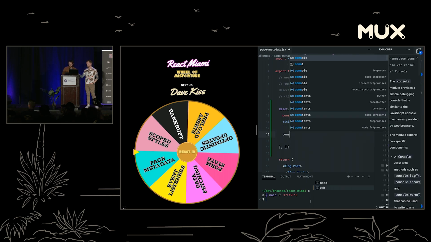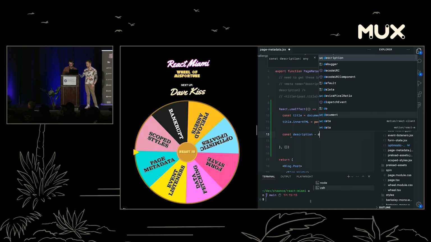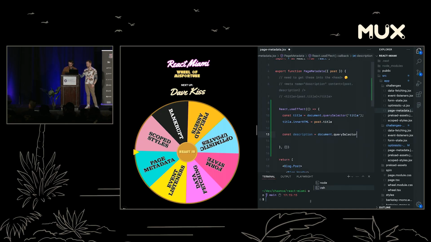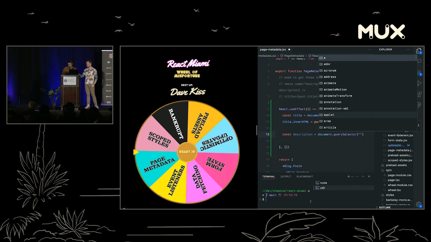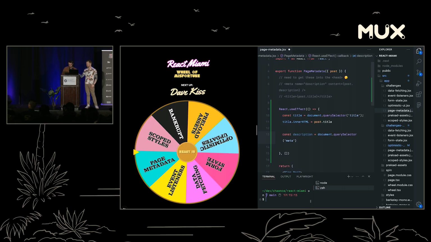Yeah. Okay, so let's select the const description equals document.querySelector meta. Oh, the pressure's on. As a meta tag, am I allowed to poll the audience? What do you think he needs to query here, audience?